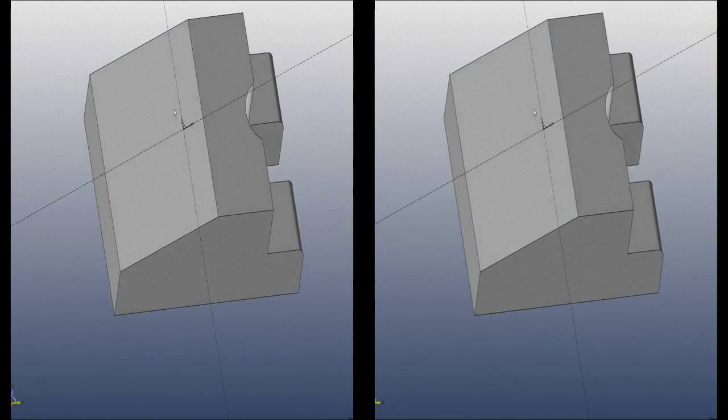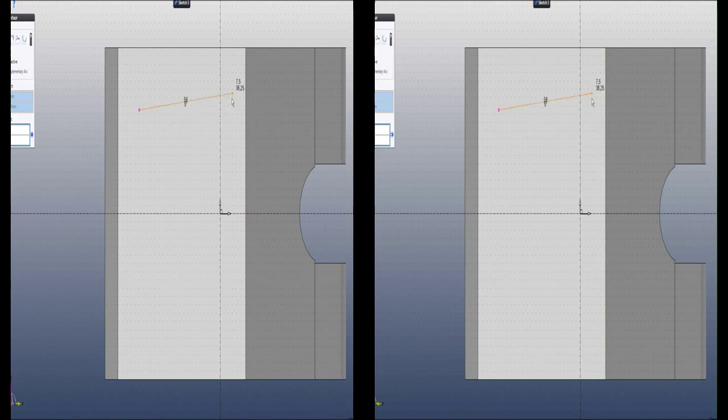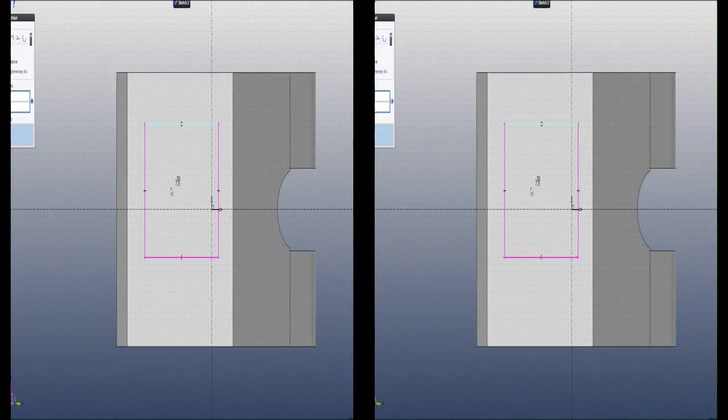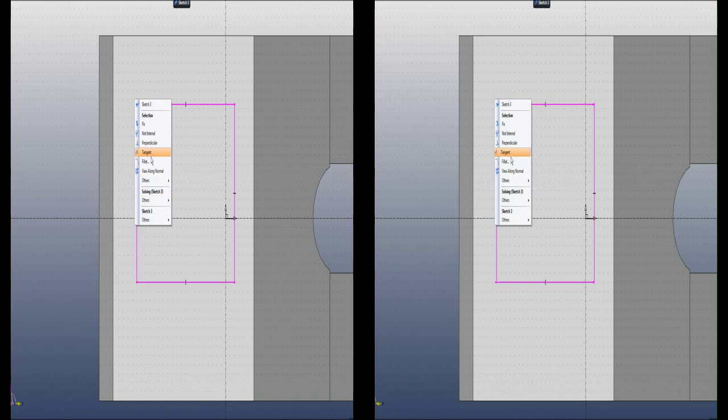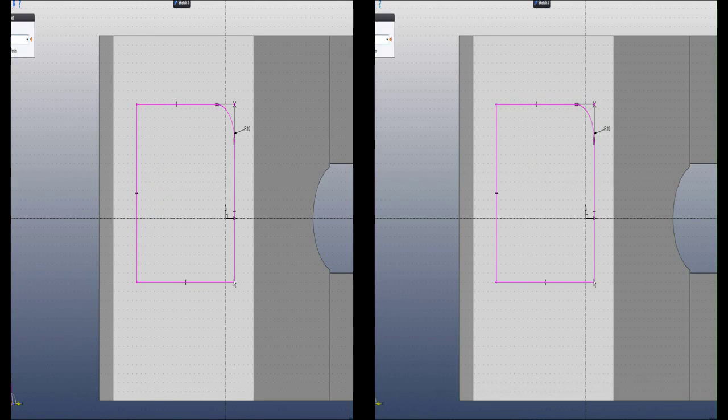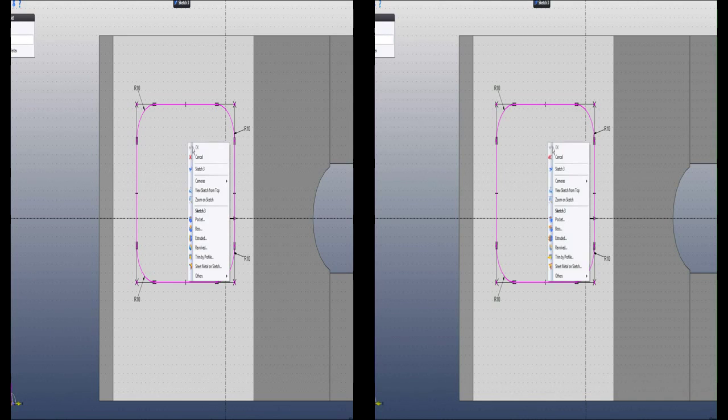So maybe we go up here and add another sketch, rectangle like that, and now we can add some fillets, real easy.